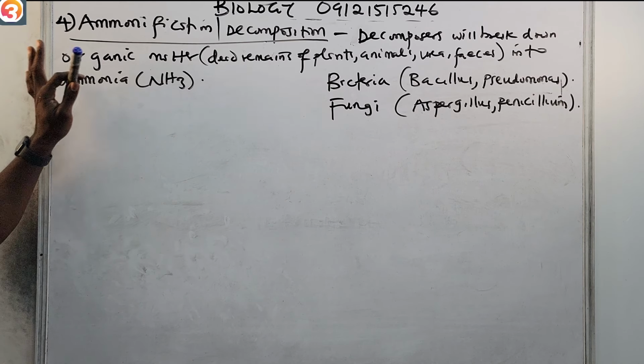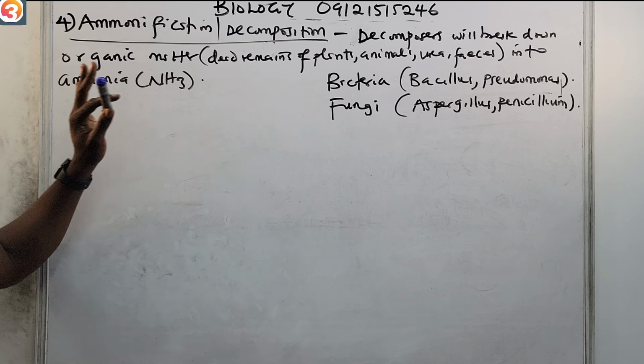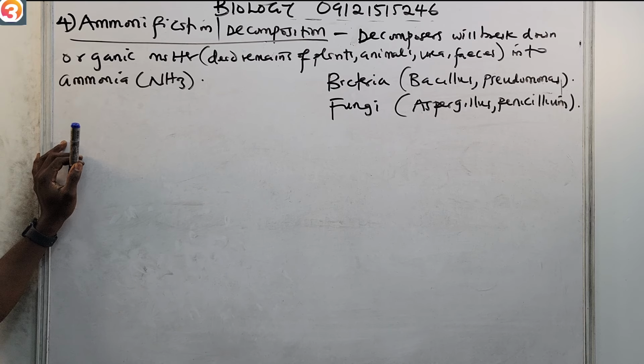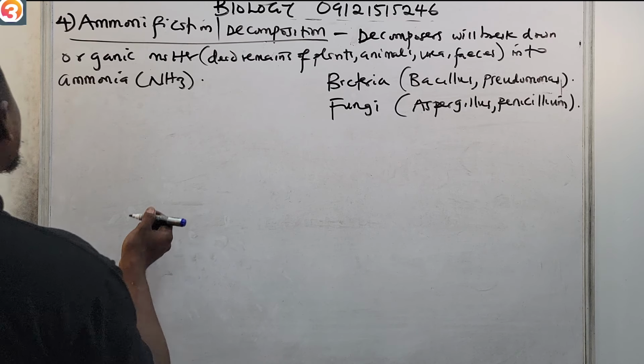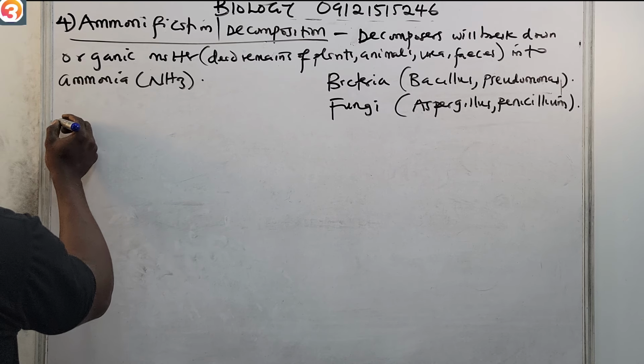Okay, so now after ammonification and decomposition, they will go to denitrification, which is number 5, sorry.